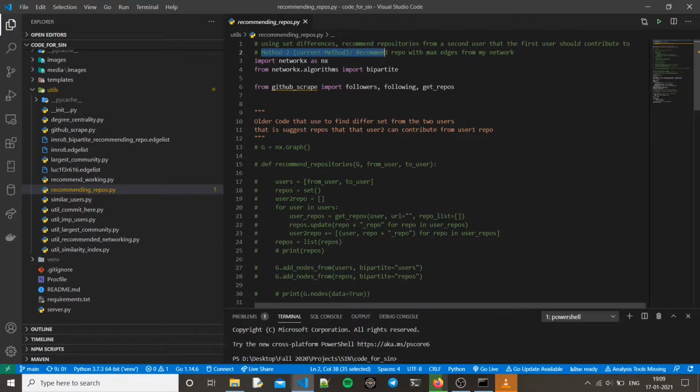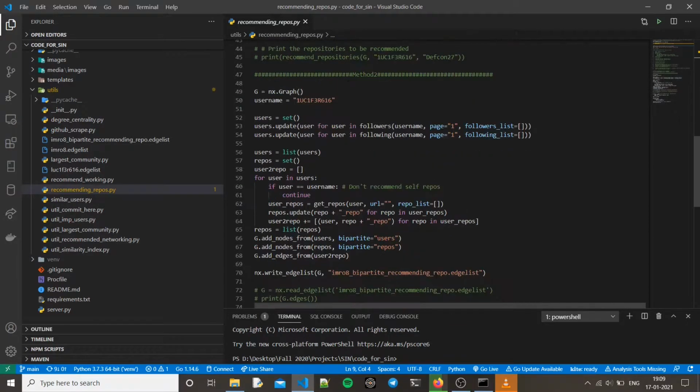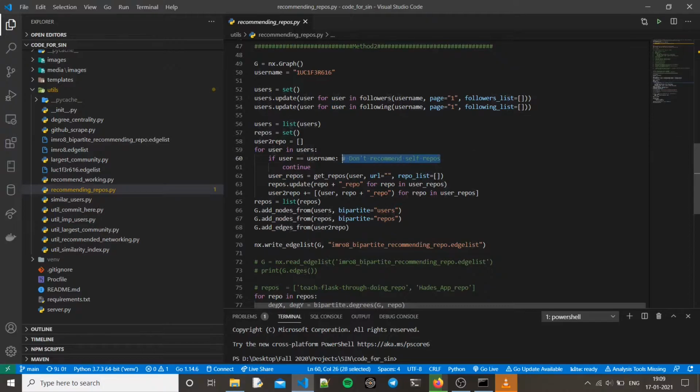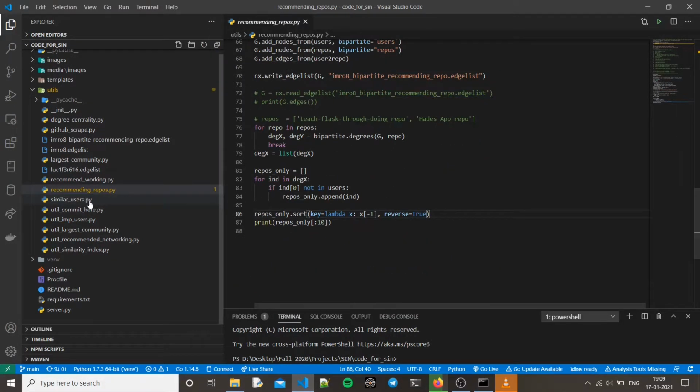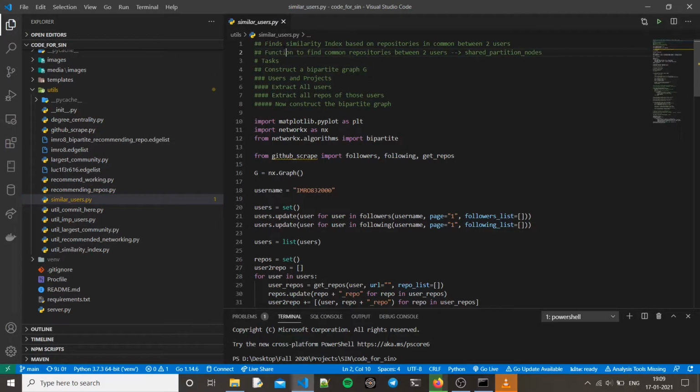Recommending repos is basically using a bipartite graph, I guess. I have used two methods here, but the one method that I'm using finally is the bipartite graph. So I have users on one side and repositories on the other side, then I make their bipartite graph, and from that I am inferring which users are similar by seeing the repositories they are working on. This is similar users.